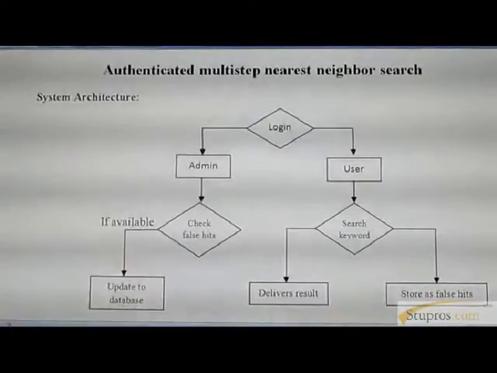So next time, when the user gives the same keyword request in the URL page, you get the information from the server. Then multi-step nearest neighbor search: if I give a keyword, and the keyword content is available on 10 servers, I get the response from one particular server only, the nearest server. It works like this: whichever system is nearest to the particular server, only from that system I get the response. So based on this concept, I get my information with a very quick response time.